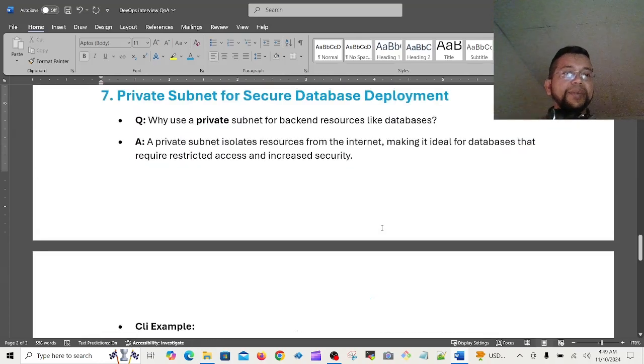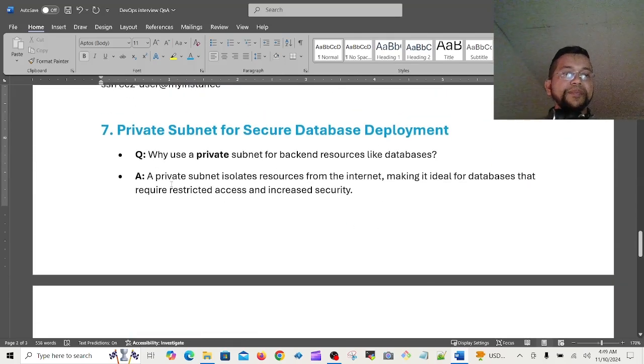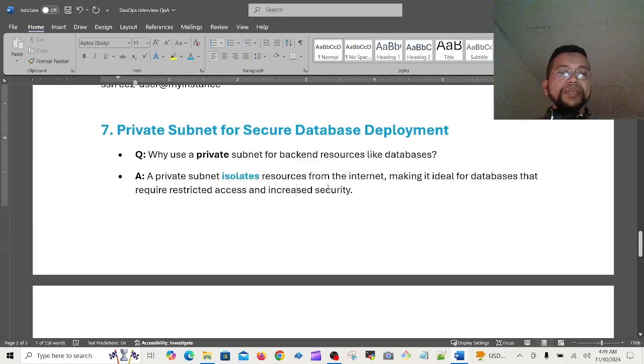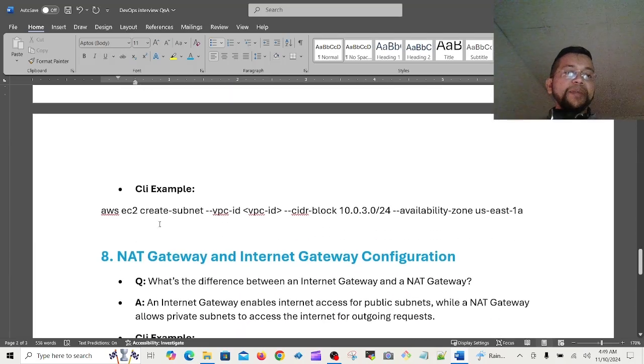So where is the command? Private subnet for secure connection. Yes, a private subnet isolates resources from the internet, making it ideal for a database that requires restricted access and increased security. Restricted access and increased security are very much needed for a database. For this reason, a private subnet is needed.